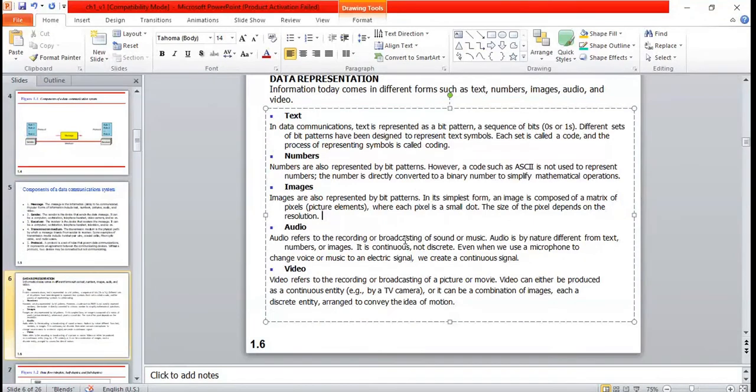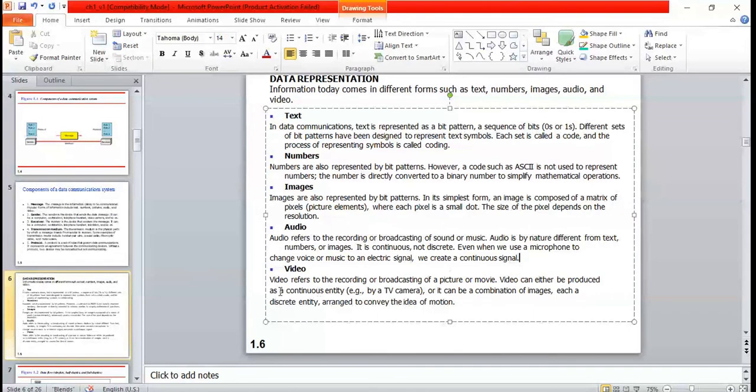continuous and discrete. Even when we use a microphone to change voice or music to an electronic signal, we create a continuous signal. The values of the signal should always be continuous: 0, 0.1, 0.2, 0.3, and then it should reach 1. It is not like going from 0 straight to 1. In that case, the sound you receive won't be good. That's why it is not discrete, it is a continuous signal. Audio is represented as a continuous signal.